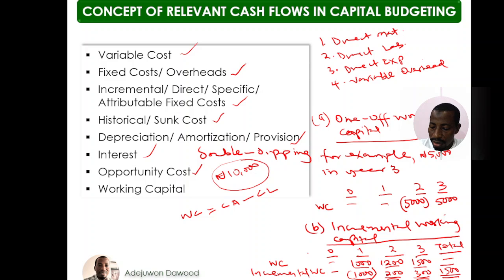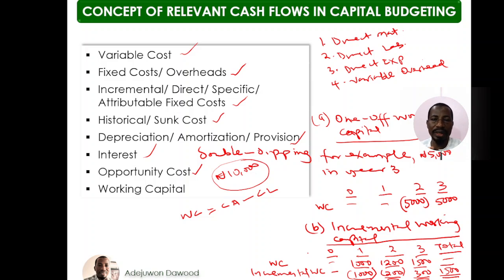Here will be year 1. The 300 should be treated as cash outflow in the year before year 3, which is year 2. Then at the end of the useful life, which is year 3, the entire working capital of 1,500 should be recovered. Okay, so this is how to treat incremental working capital.